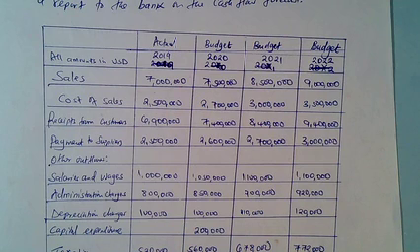Other outflows include salaries and wages, which are 1 million, the actual for 2019, 1,050,000 for 2020, 1,100,000 in 2021, and also 1,100,000 in 2022. Administrative charges are 800,000, then 850,000, 900,000, 920,000 in 2022. The depreciation charge is 100,000 for the first 2 years, 2019 and 2020. Then it turns to 110,000 in 2021 and